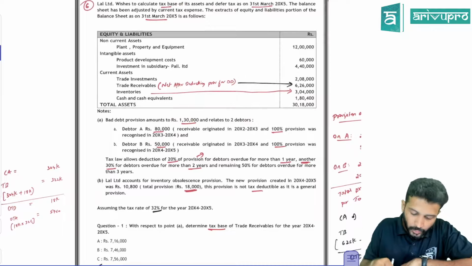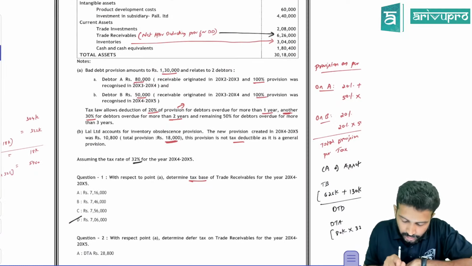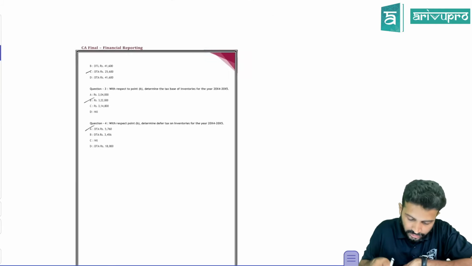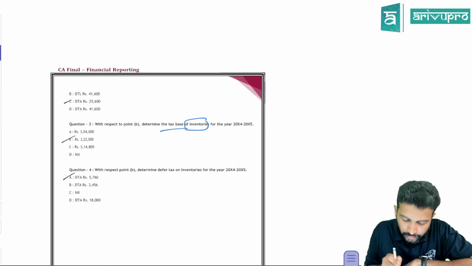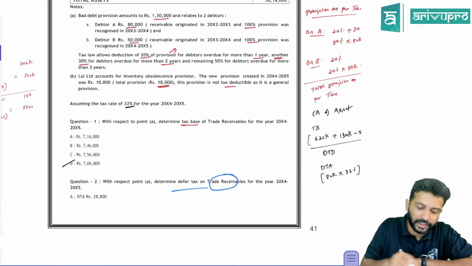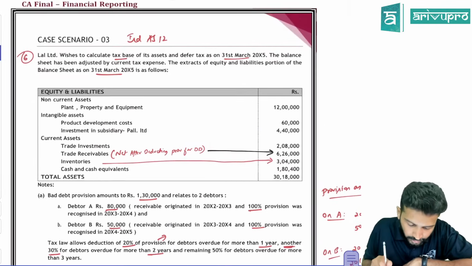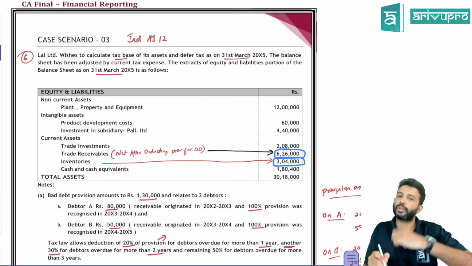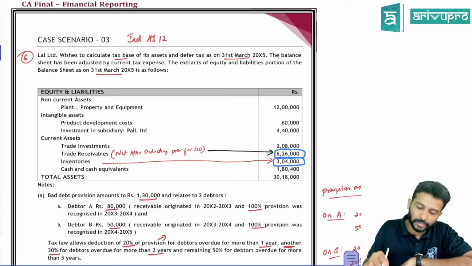So again, let's read the requirement. You need to find out the tax base and you need to find out DTA or DTL for this. One is on the inventory, another one is on trade receivable. So let's underline that. Inventory: the carrying amount is 3,04,000. Trade receivable: the carrying amount is 6,26,000. We need to find out the tax base because that's the requirement.